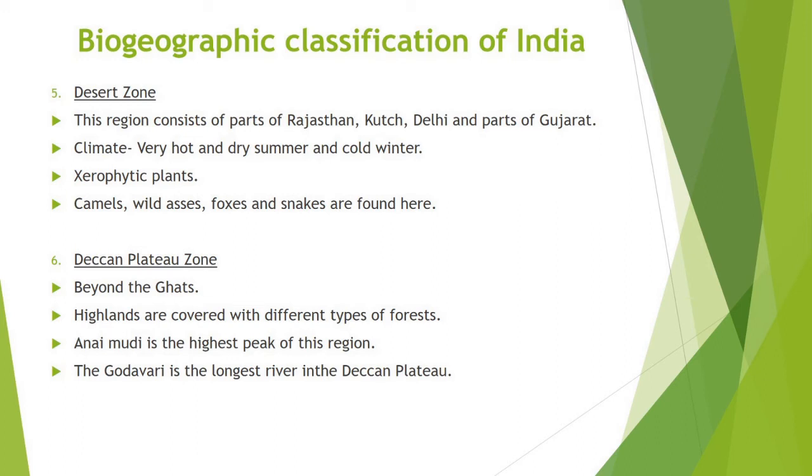These Ghats meet each other at the Nilgiri Hills. The Western Ghats include Sahyadri, Nilgiris, Anamalai, and Kadavam Hills. Many rivers such as Mahanadi, Godavari, Krishna, and Kaveri originate from Western Ghats and flow towards the east. Eastern Ghats are broken into small hill ranges by rivers coming from the Western Ghats. Most of these rivers fall into the Bay of Bengal. Godavari is the longest river in Deccan Plateau. Narmada and Tapi flow westwards and flow into the Arabian Sea.